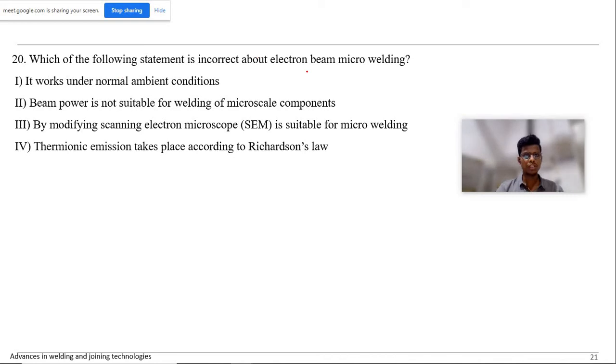Which of the following statements is incorrect about electron beam welding? First of all, this is wrong, right? It works under normal ambient mode. Beam power is not suitable for welding of microscopic parts. Yeah, it is true. So that's why we need to modify it if we want to use it for micro welding. I think some researchers have done that also. Even sir has discussed it in the class. By modifying a scanning electron microscope it is suitable for micro welding. Yeah, 21 is the answer.